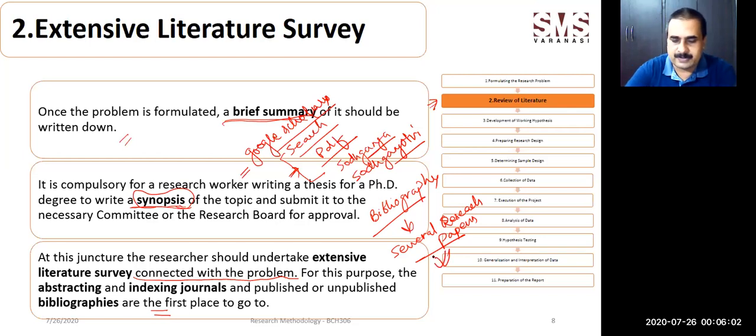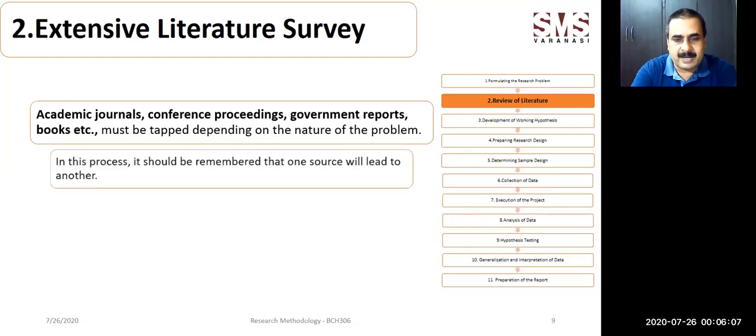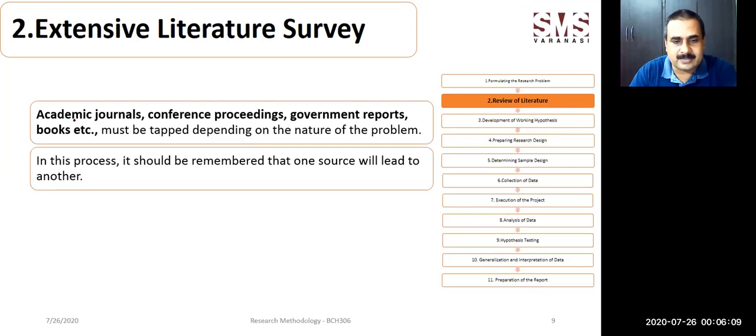So let's move further. These are the places where you are going to get extensive literature survey material, like academic journals. The most famous index journals people usually follow are Web of Science, Scopus, and UGC listed.